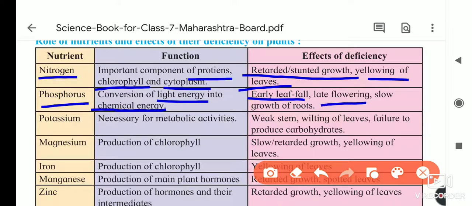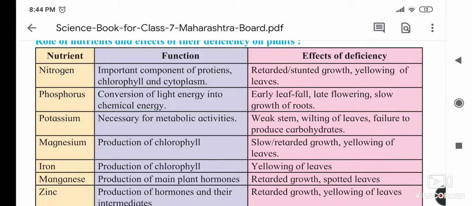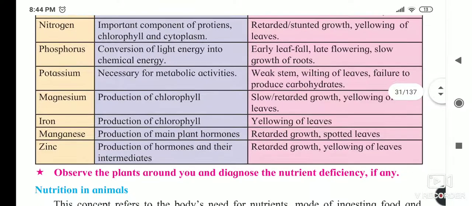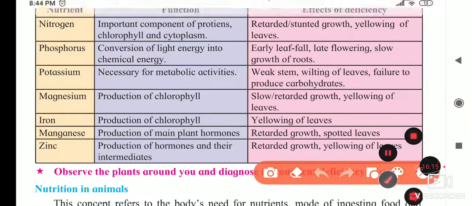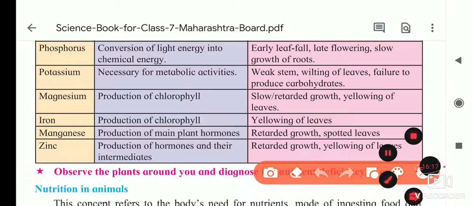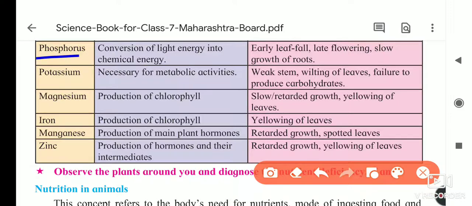Next, it is late flowering. Flowers are not blossoming. Slow growth of root means roots are also not growing fast, and the height is also less. Flowering is late, and slow growth of the root is because of the deficiency of phosphorus in the body.